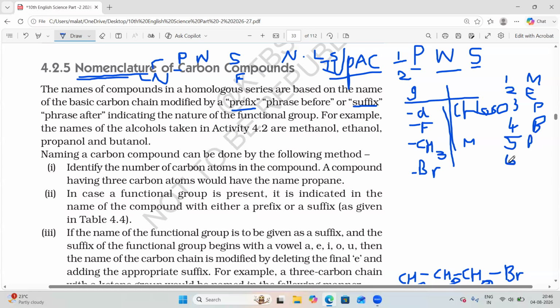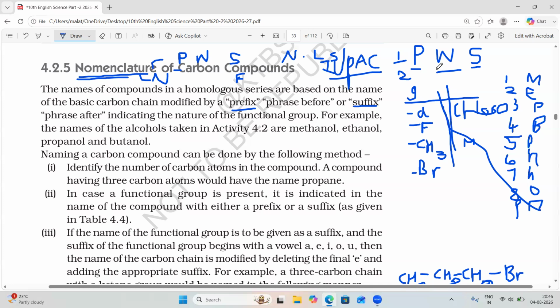Six carbon atoms, hex. Seven carbon atoms, hept. Eight carbon atoms, oct. And nine carbon atoms, non. So the number of carbon atoms should be written as a word root. That is the middle name of the organic compound. Then it is the suffix.